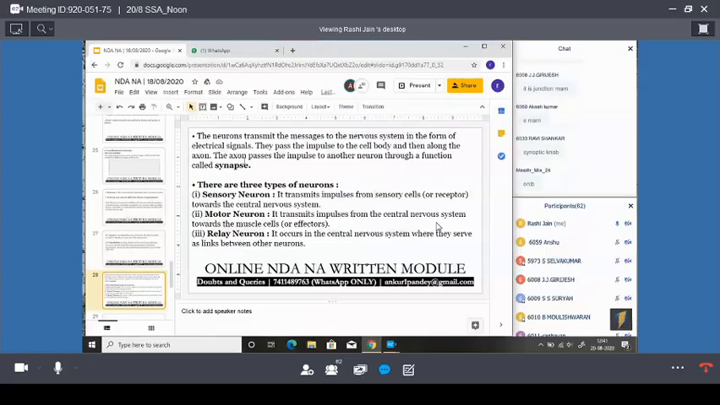Okay, now sensory neuron, motor neuron and relay neuron. We have seen what a sensory neuron is: it transmits impulses from sensory cells towards the CNS. Then the motor neuron: the signals are transmitted from the CNS to the muscle cell, or effectors. Then the third one is the relay neuron. It occurs in the central nervous system and is a link between the other neurons. Clear, guys?